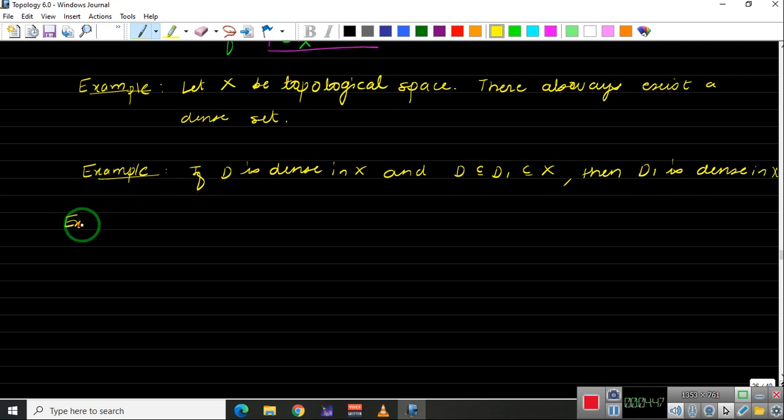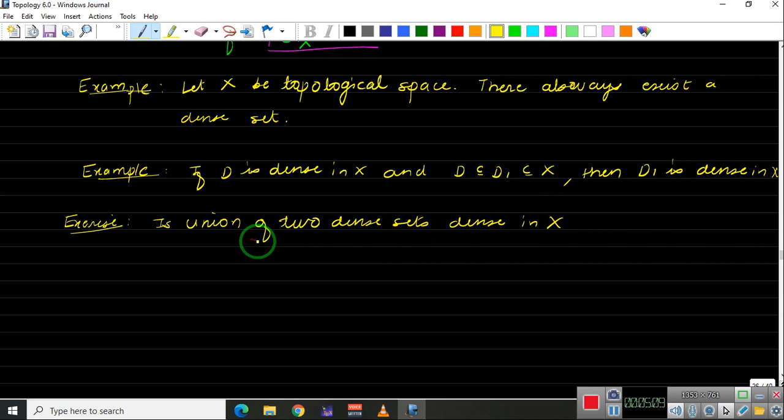So let me give an exercise. Is the union of two dense sets dense in X?